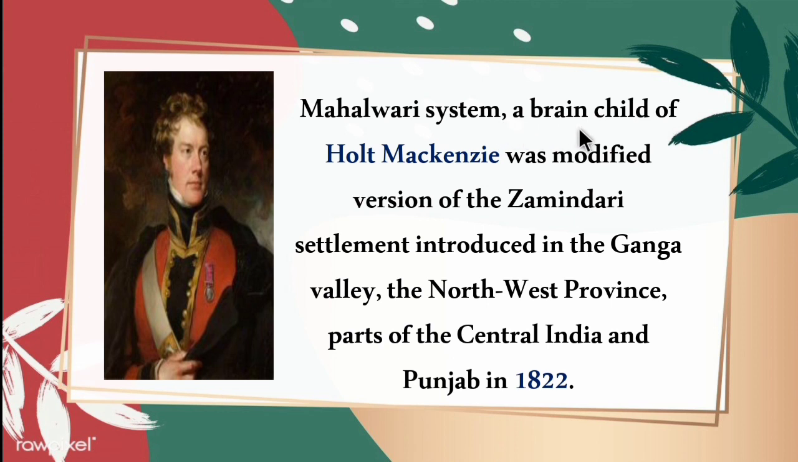Mahalwari system, a brainchild of Holt Mackenzie, was a modified version of the Zamindari settlement introduced in the Ganga Valley, the northwest provinces, parts of central India and Punjab in 1822. So, Mahalwari system was the idea of the British General Holt Mackenzie, and it was considered as the modified version of the Zamindari system. Zamindari system means the permanent settlement. So, it was introduced in the year 1822.